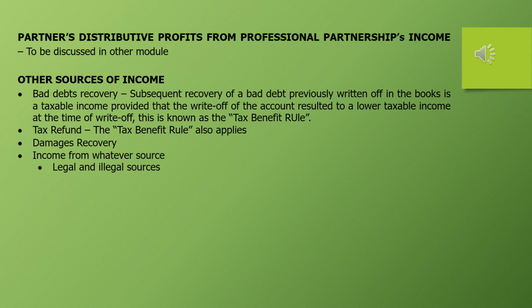Examples of legal sources are employee salary, bonus, and commissions, rebates of medical representatives. Example ng mga illegal sources naman is yung gains natin sa gambling, kidnapping, extortion, smuggling, and embezzlement. Ayan, so those are illegally obtained funds.